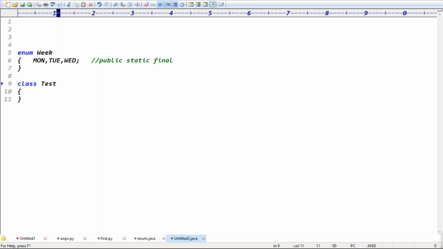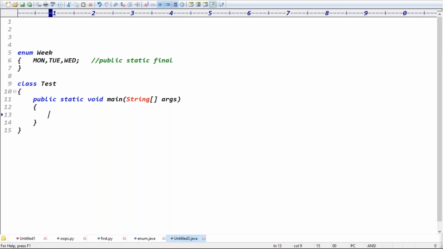How can we access those constants in the application? We access them in public static void main. You can write public static void main with the String array args, right? Then in the first way you can access the constants. Those constants are by default what type of data? Public static final, right? It's basically a static constant, guys.